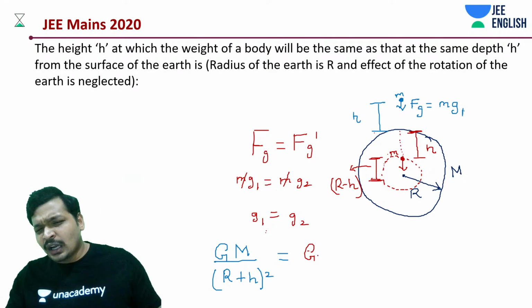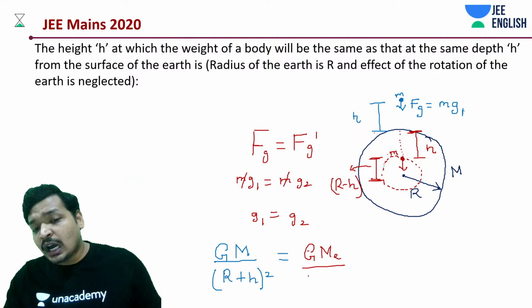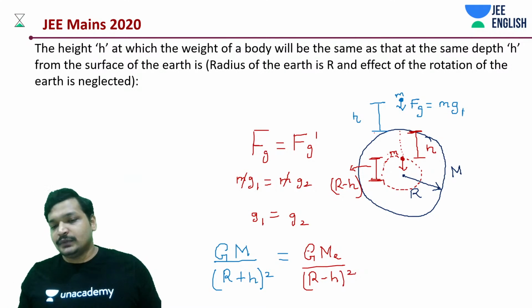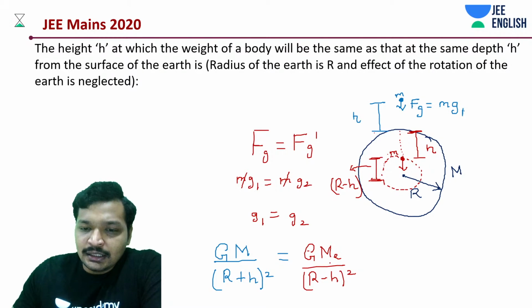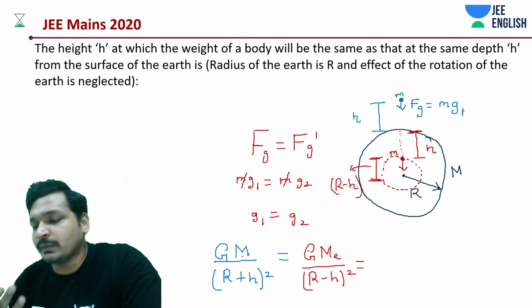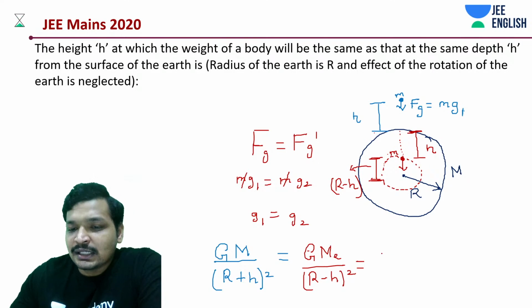Okay. Now, mass enclosed divided by how much? R minus h of whole square. Now, there is a thing that we need to understand. This is R minus h distance, but the mass enclosed is not the total mass. It's a part of the mass, right? So what is that going to be?